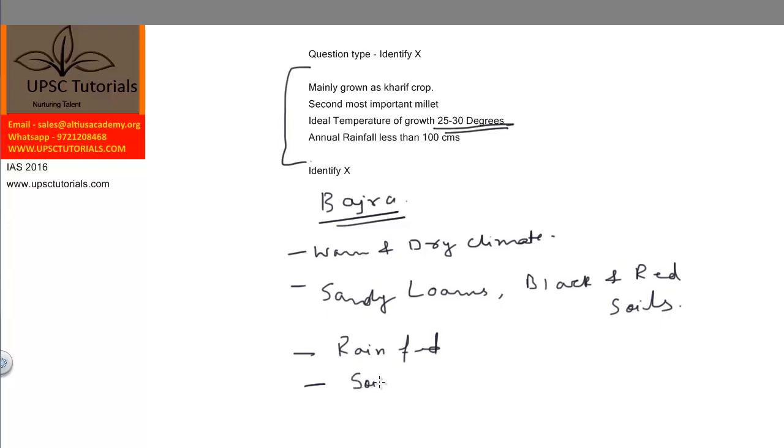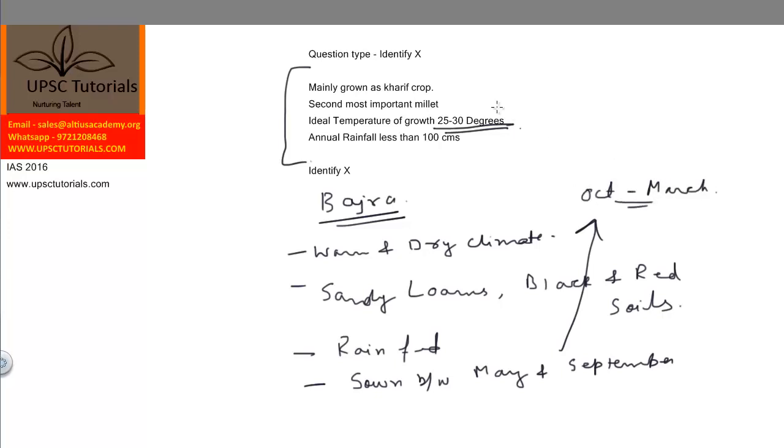Sown between May and September and harvested in October and March, which is the ideal definition of a kharif crop.